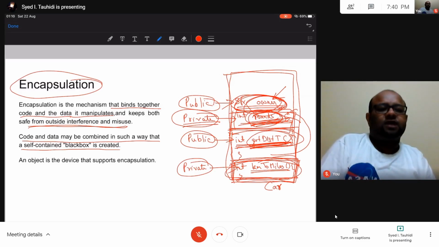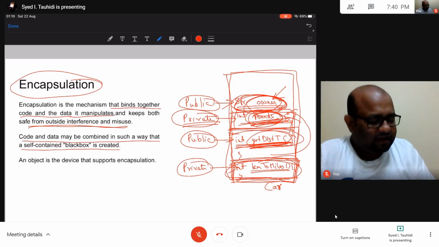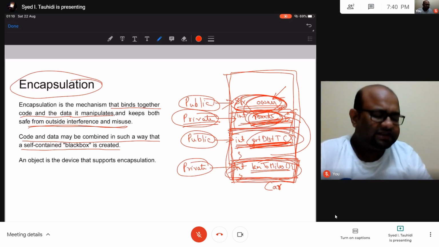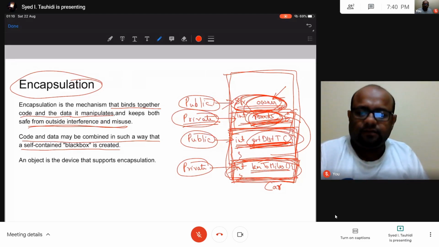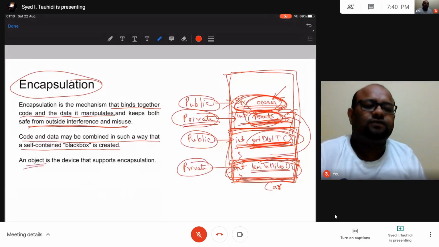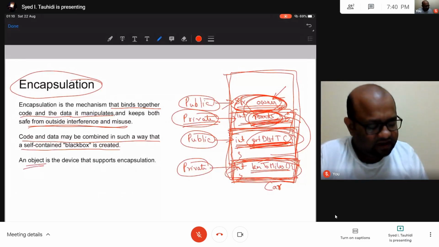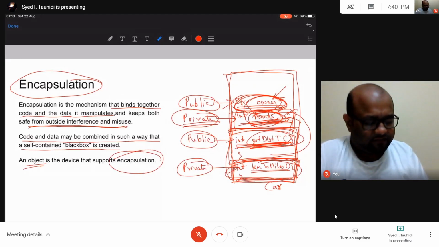You cannot go inside a black box. So yeah, we cannot get inside this black box. This car class is our black box, and we cannot go inside unless and until we are permitted to do so. Only the things that we are permitted to have access to can be accessed. All right. So an object is a device that supports this kind of features. So this data hiding and everything, this is called encapsulation. All right. So yeah, this is what we have.